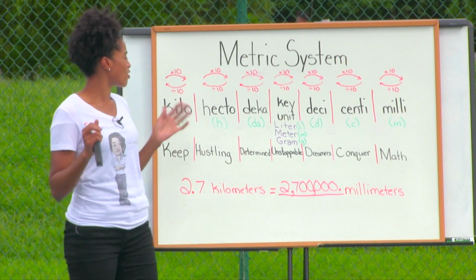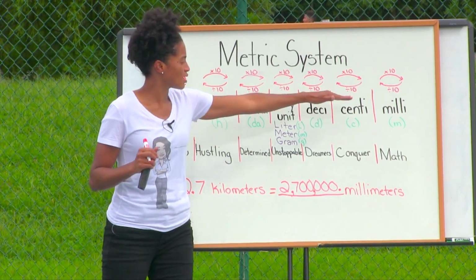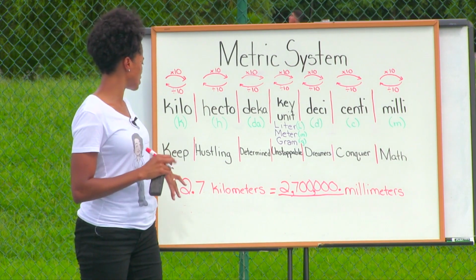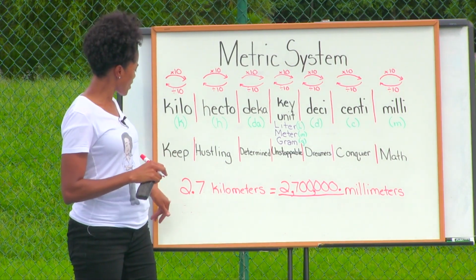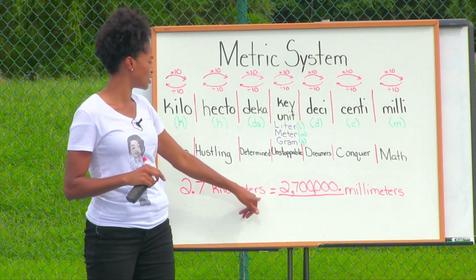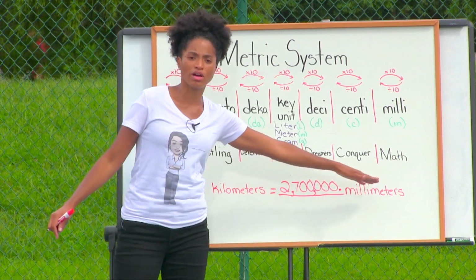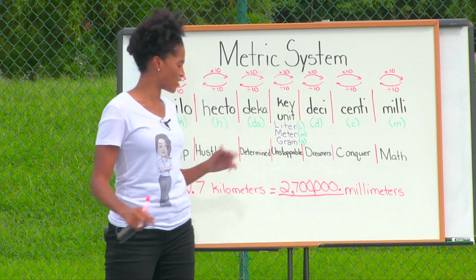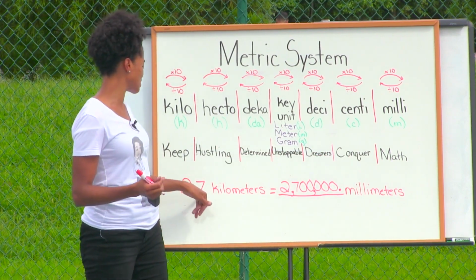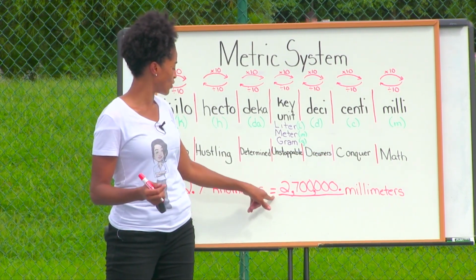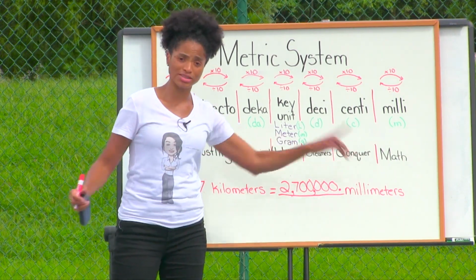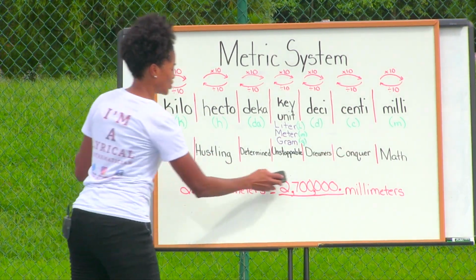All right, so how can we use this to figure out our conversions? So for example, we may want to know something like this. How many kilometers would equal a certain amount of millimeters? How many kilometers would equal millimeters? All right, so we have an example here, 2 7/10 kilometers, and we figured out that that equals 2,700,000 millimeters. How do we get to that answer? I'm going to show you.